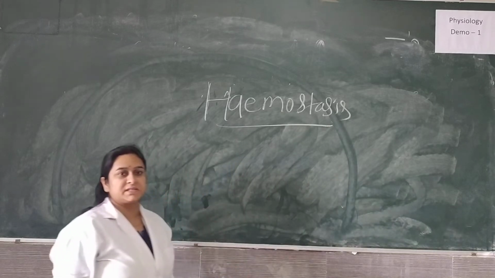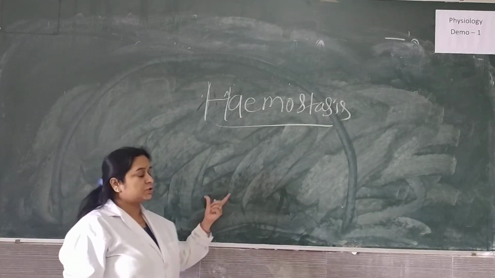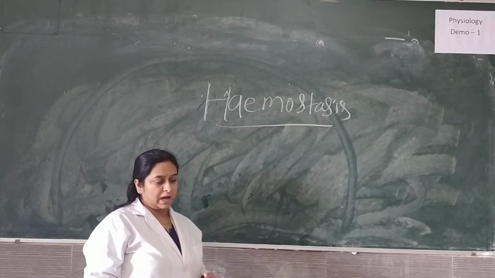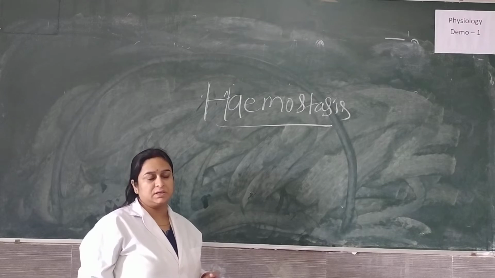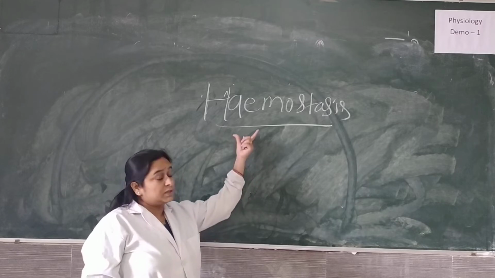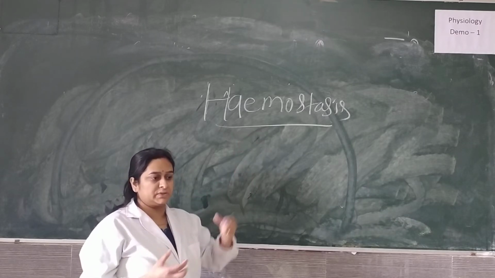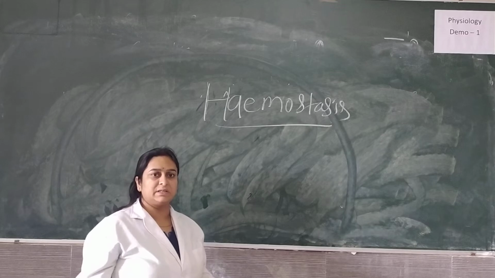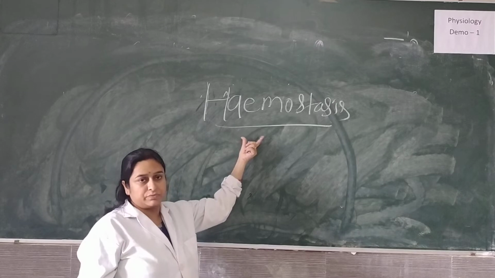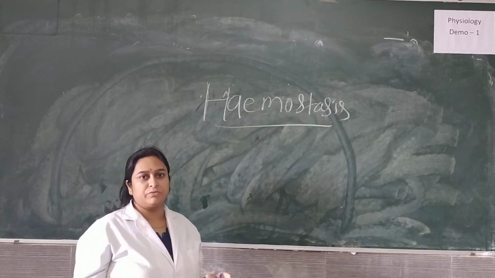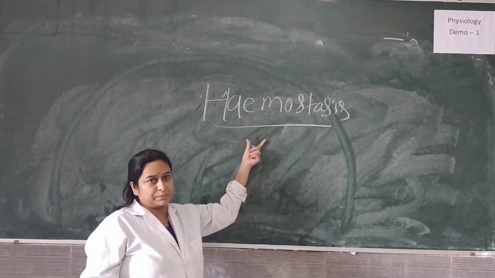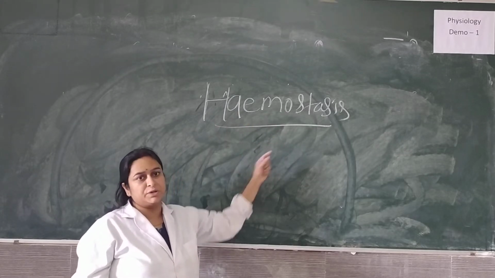What is hemostasis? Hemostasis is stoppage or arrest of bleeding after damage to the blood vessel. So when we get wounded, what happens? Blood starts oozing out, right? So that flow of the blood which is coming out from the blood vessel has to stop. So by hemostasis, we mean complete stoppage of bleeding. There are a few steps which come under hemostasis.